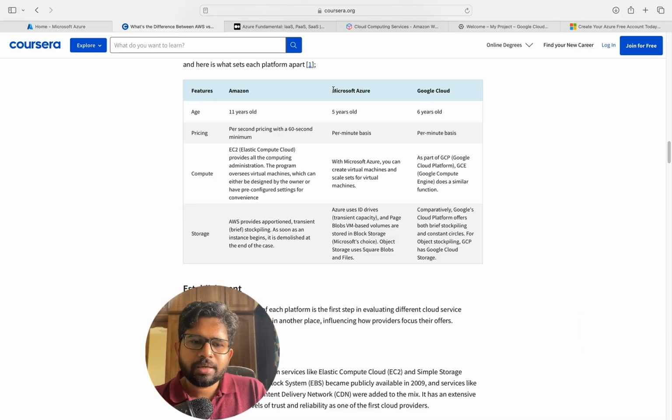So if you see, there are three main players in the world of the cloud providers. One is Amazon, that is AWS, the other is Azure, and the third is Google Cloud. There are other smaller players as well, but these three occupy the major chunk in the world of cloud computing. So you can ignore the number of years of age because I don't think this is the latest one. But the important point is that Amazon is the oldest one, and then we have Azure and Google Cloud.